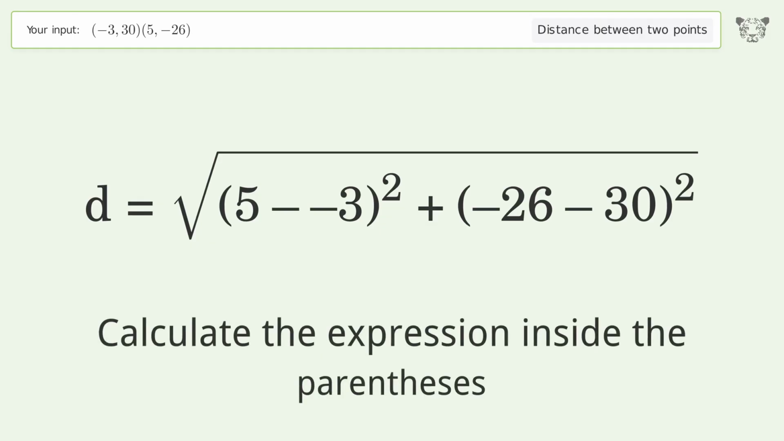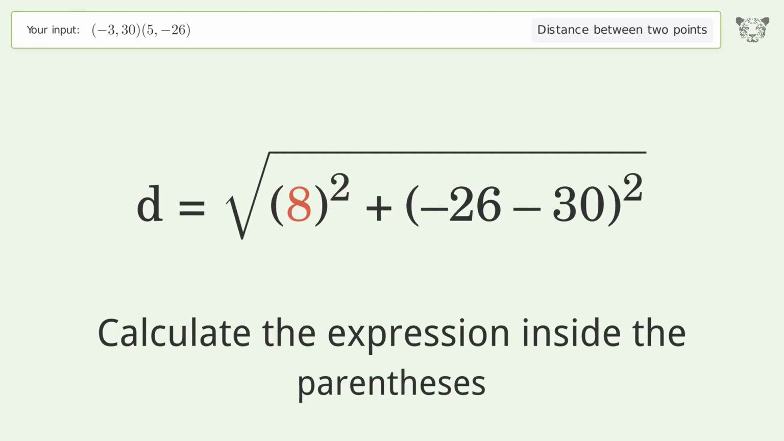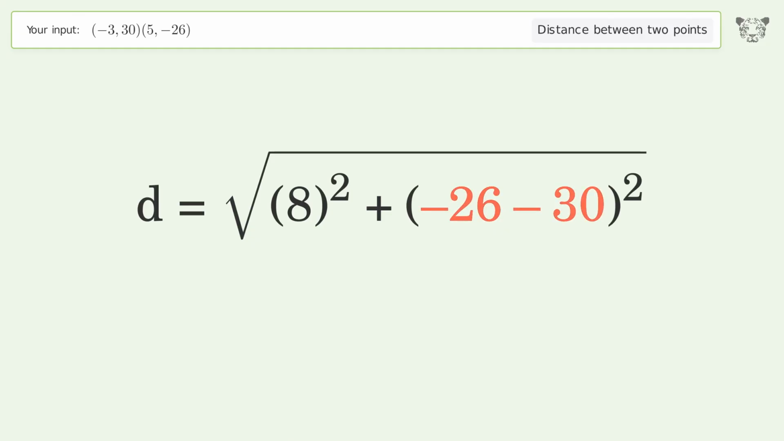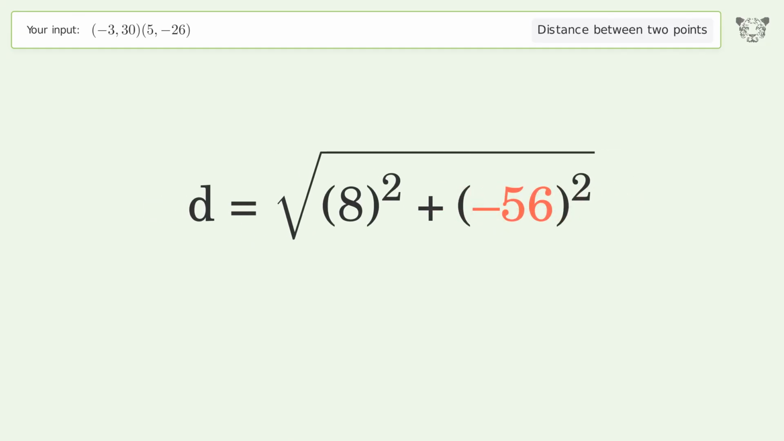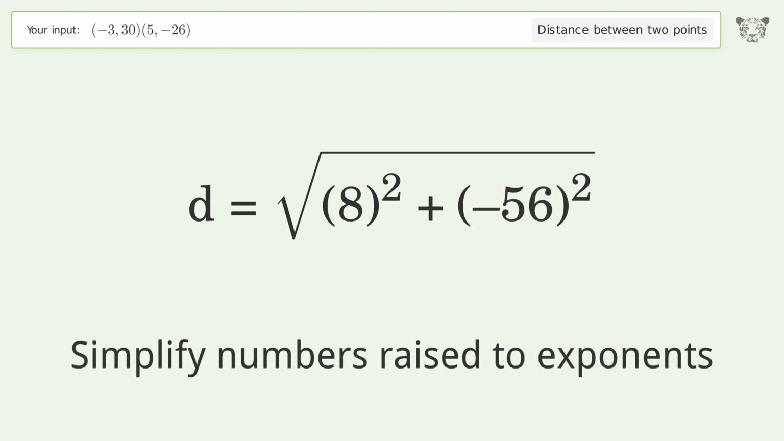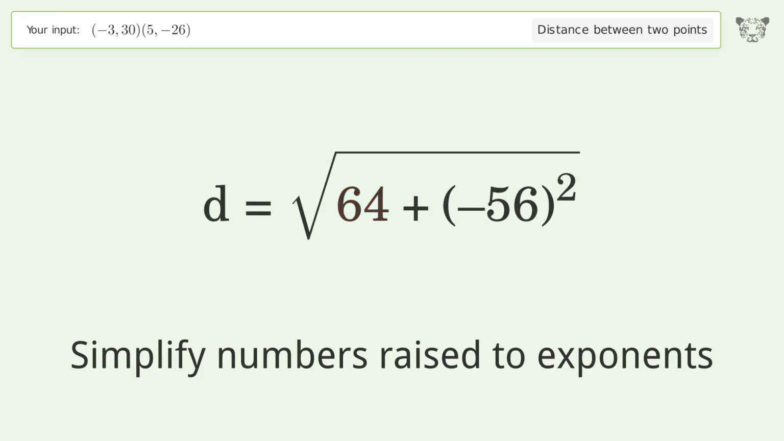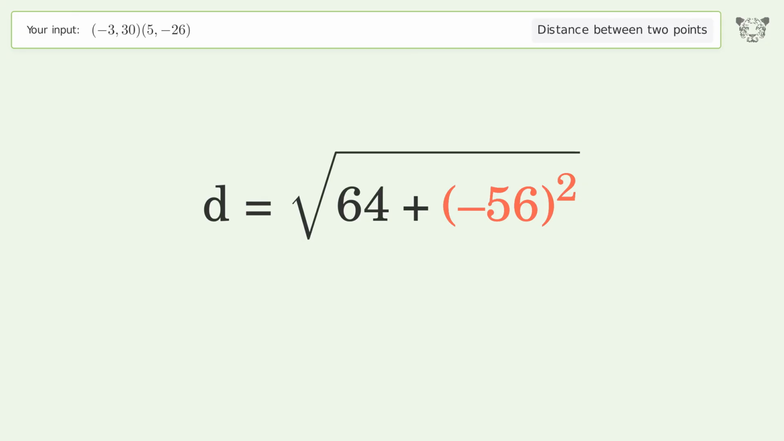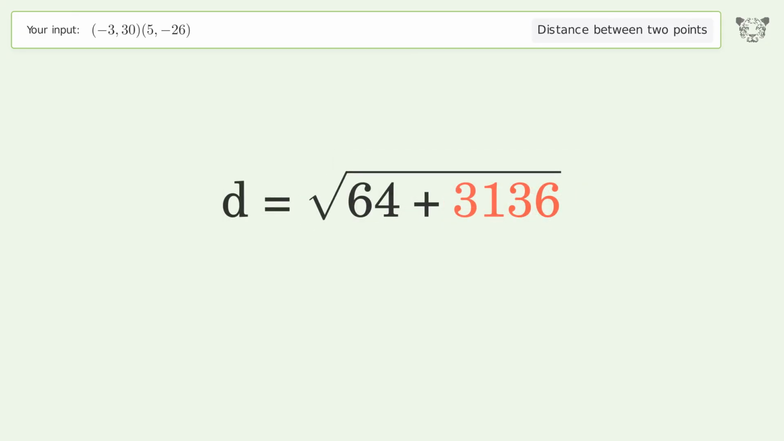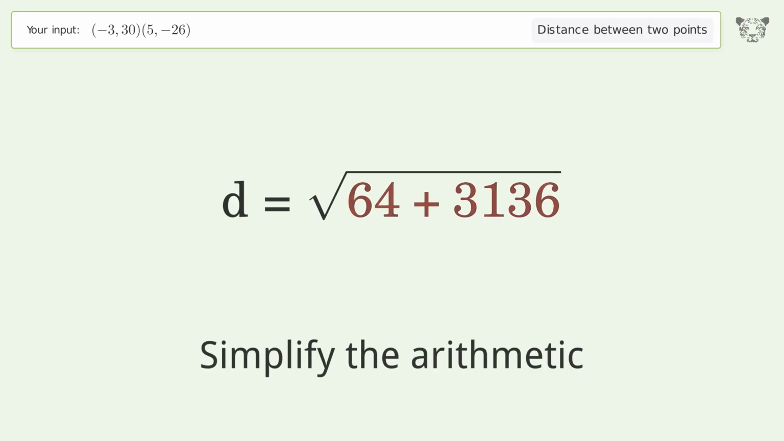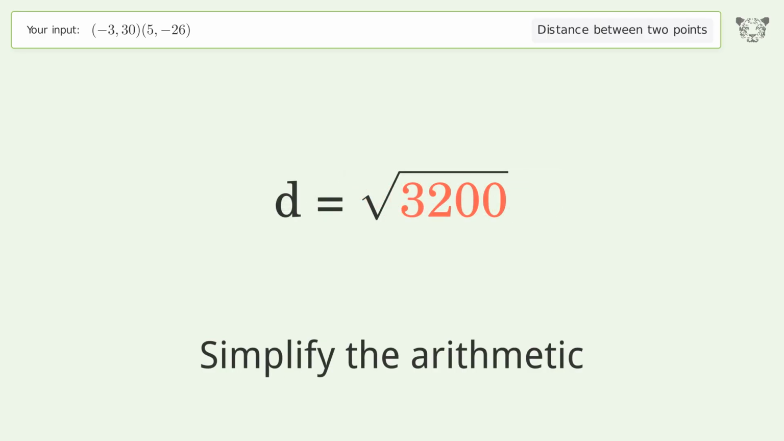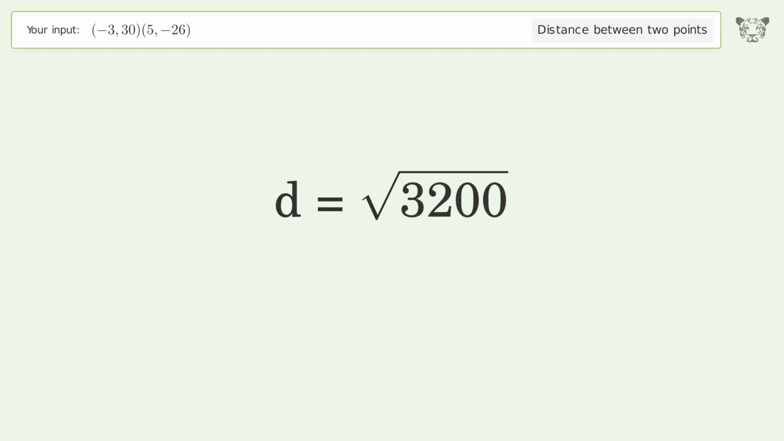Calculate the expression inside the parentheses. Simplify numbers raised to exponents. Simplify the arithmetic. And so the distance between the 2 points is the square root of 3,200 or 56.569.